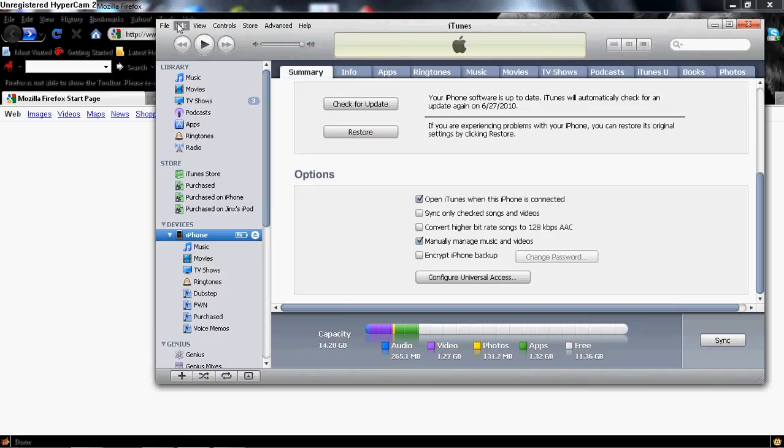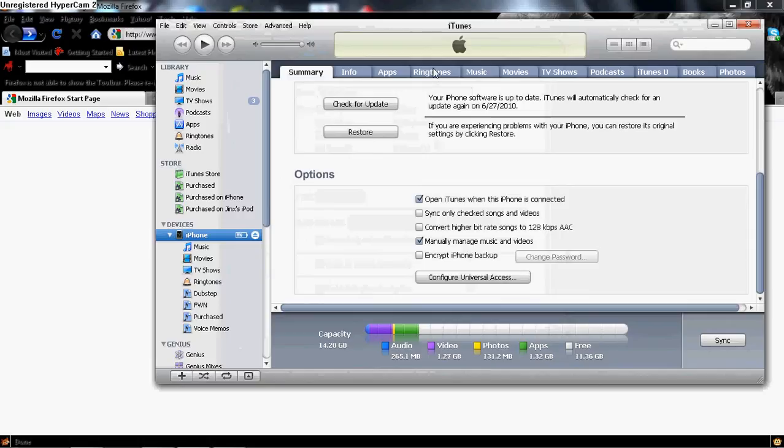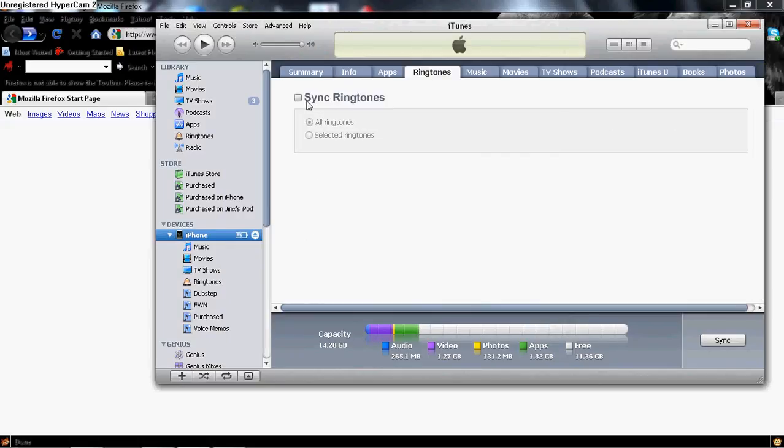Now go up to Edit, Preferences, and if you have to, make sure that ringtones is checked. That is the only way that you're going to be able to put ringtones actually onto your iPhone. Once you have that done, go to ringtones and make sure that sync ringtones is not checked.